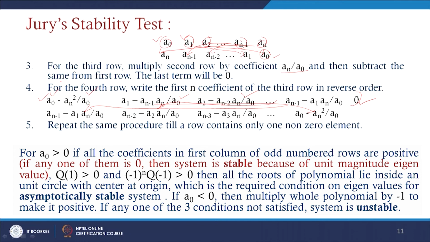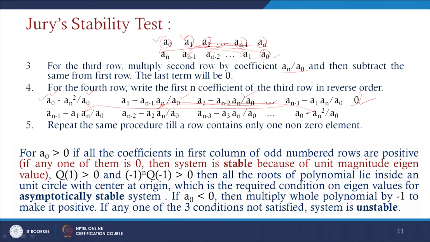This is the inverse of Descartes' rule, used to find the number of positive or negative roots of a polynomial. If q of 1 is greater than 0 and minus 1 whole to the power n, q of minus 1 is greater than 0, then all roots of the polynomial lie inside a unit circle with center at the origin, which we already know is the required condition on eigenvalues for an asymptotically stable system. If a0 is less than 0, then multiply the whole polynomial by minus 1 to make it positive, and if any one of the three conditions is not satisfied, then the system is unstable.